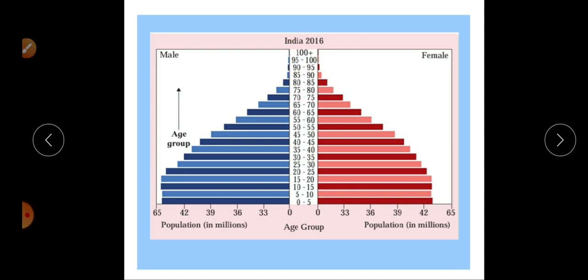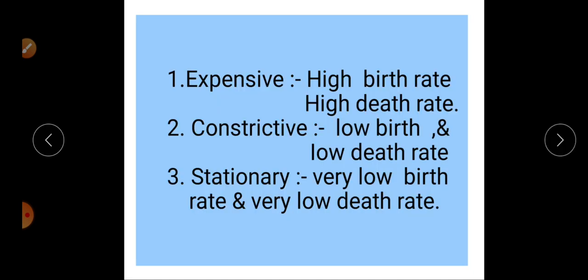In this way we discuss children and the old population, which is the non-working population, and the working population. It is most important and affects the economic system of a country.